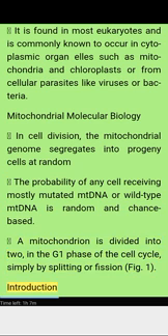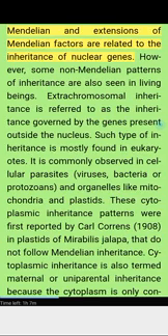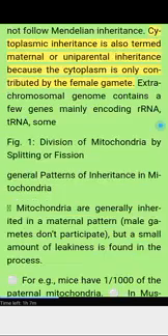Figure 1. Introduction. Mendelian and extensions of Mendelian factors are related to the inheritance of nuclear genes. However, some non-Mendelian patterns of inheritance are also seen in living beings. Extrachromosomal inheritance is the inheritance governed by the genes present outside the nucleus. Such type of inheritance is mostly found in eukaryotes. It is commonly observed in cellular parasites, viruses, bacteria or protozoans, and organelles like mitochondria and plastids. These cytoplasmic inheritance patterns were first reported by Carl Correns in 1908 in plastids of Mirabilis jalapa that do not follow Mendelian inheritance. Cytoplasmic inheritance is also termed maternal or uniparental inheritance because the cytoplasm is only contributed by the female gamete.